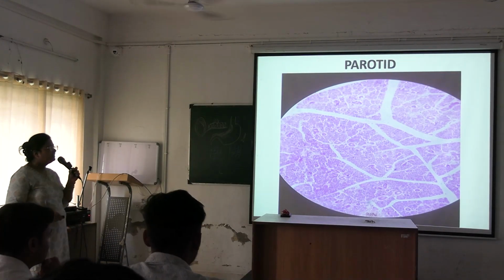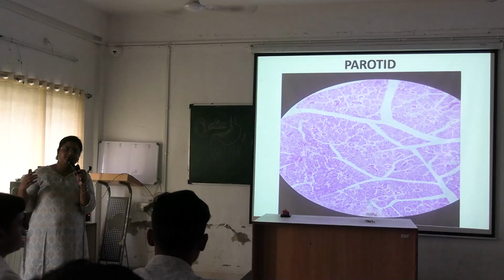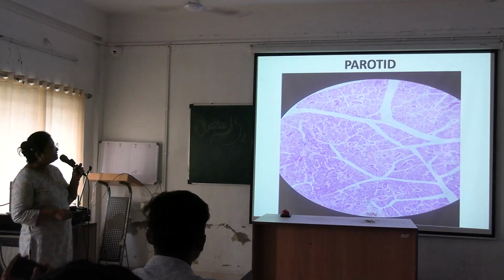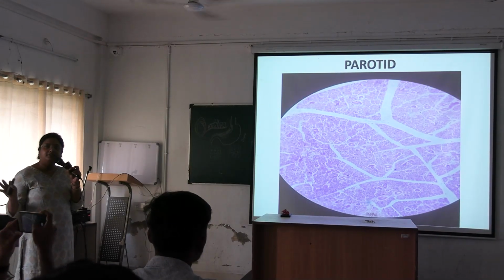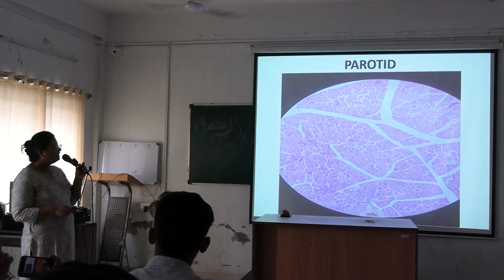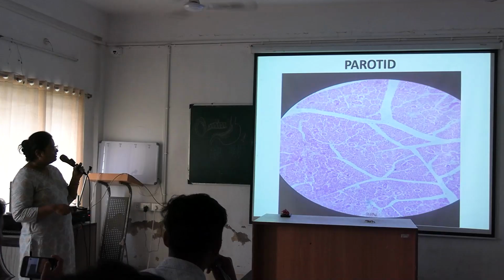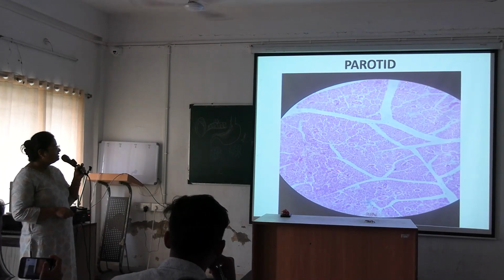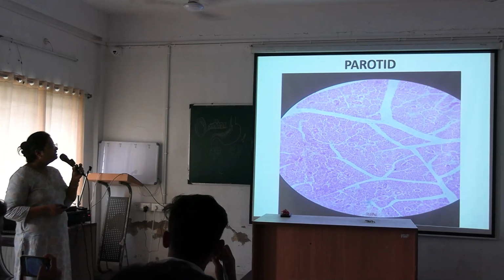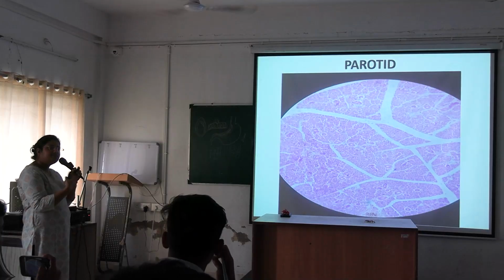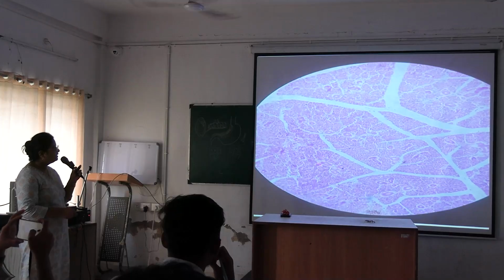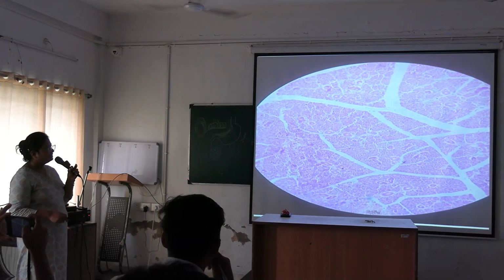Okay, so this is the parotid gland. It consists mainly of serous acini. The parotid is a serous gland. See, these acini are dark staining and the lumen is very narrow; you cannot see the lumen properly. And this is the connective tissue, dividing the substance into different lobules. And these are the ducts, sections of the different ducts, through which the secretion is released. So like this you will see it under the microscope. This is an enlarged view of the parotid gland, showing ducts, and these are the serous acini.